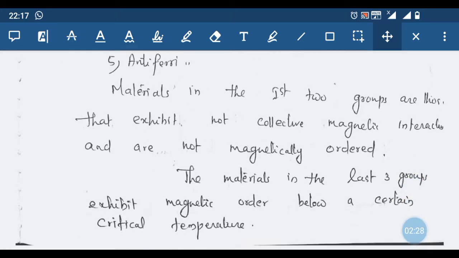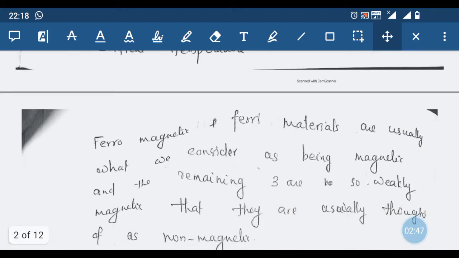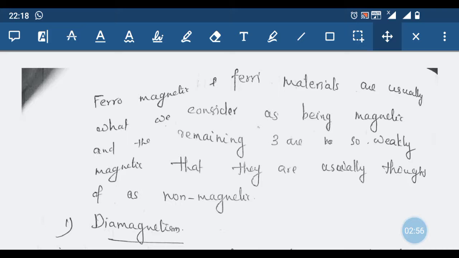The materials in the last 3 groups exhibit magnetic order below a certain critical temperature. The other 3 groups, that is ferro, ferri and antiferromagnetic, exhibit a collective behavior and a magnetic order below a particular temperature called the critical temperature. Ferromagnetic and ferrimagnetic materials are usually what we consider as being magnetic, and the remaining 3 are so weakly magnetic that they are usually thought of as non-magnetic.